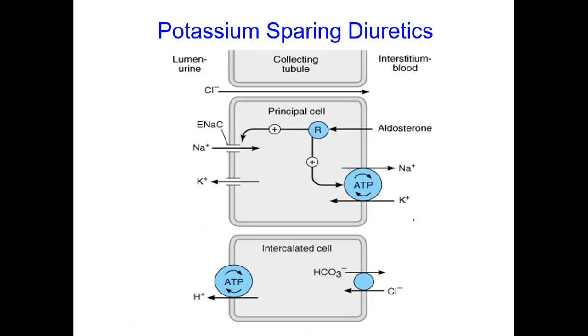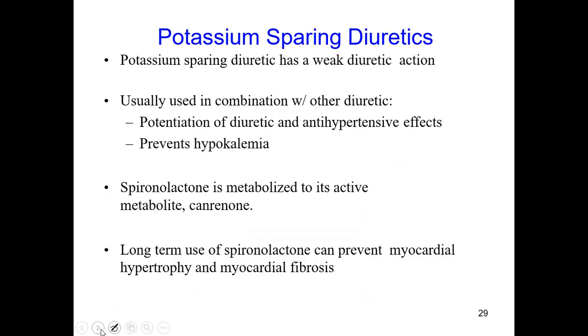This is how it acts in the principal cells of the collecting tubules, where the sodium and potassium exchange takes place, and that can be inhibited. This is the aldosterone receptor antagonist. Spironolactone blocks this, so the sodium exchange for potassium is blocked. That is how they act as potassium sparing diuretics.